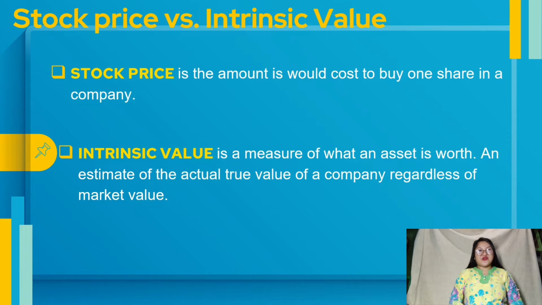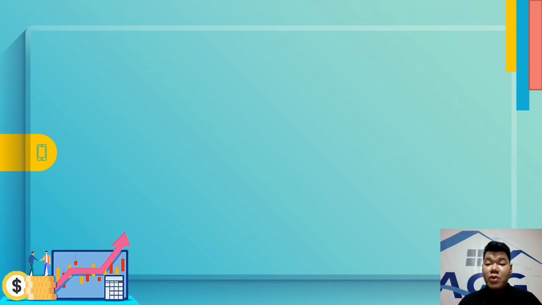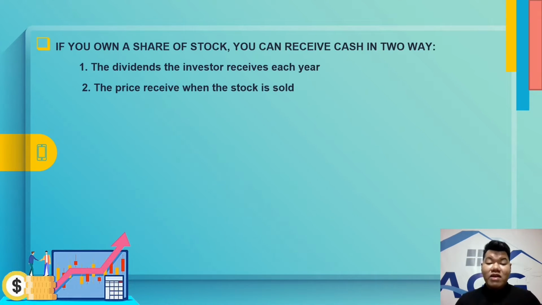Intrinsic value is a measure of what an asset is worth. In financial analysis, this term is used in conjunction with the work of identifying, as nearly as possible, the underlying value of a company and its cash flow. There are different approaches for estimating the intrinsic value of a common stock, one of which is the discounted dividend model. If you own a share of stock, you can receive cash in two ways. First, the dividends the investor receives each year, and second, the price received when the stock is sold. As we value the share, the price is simply the present value of this cash flow, and this leads us to our first equation.